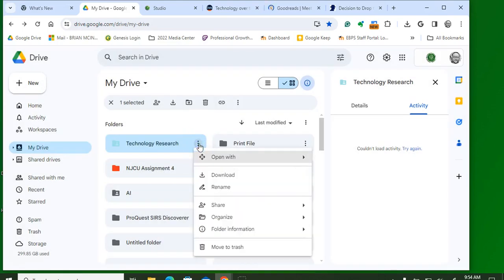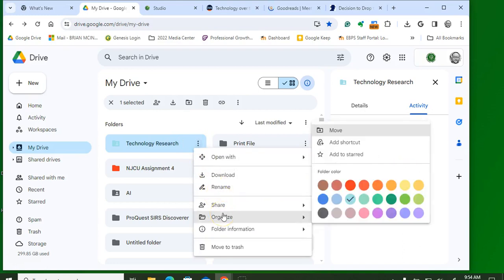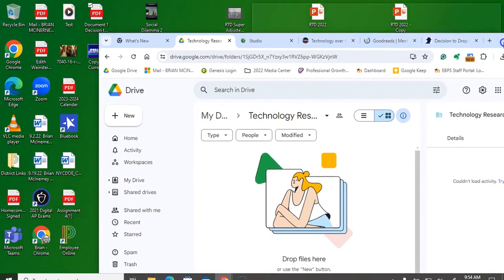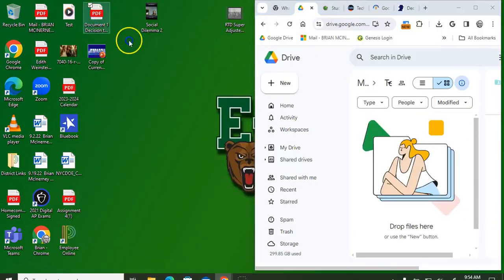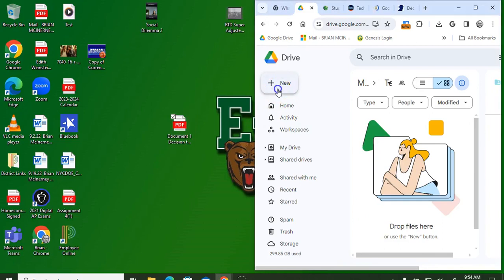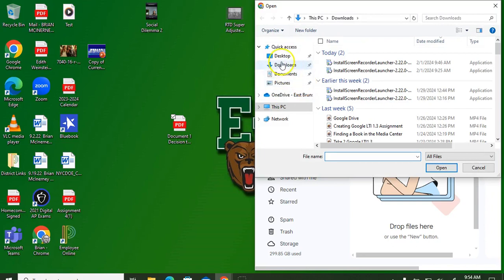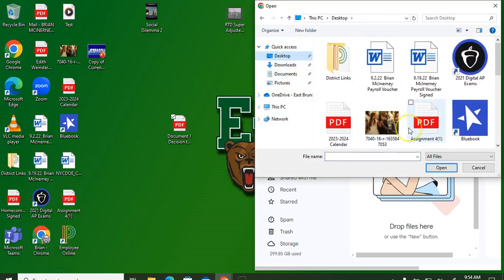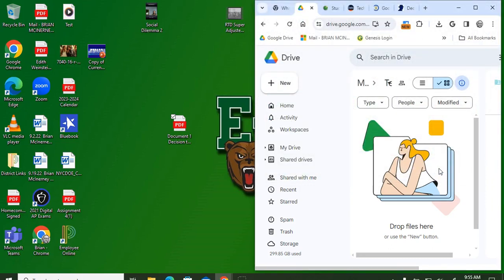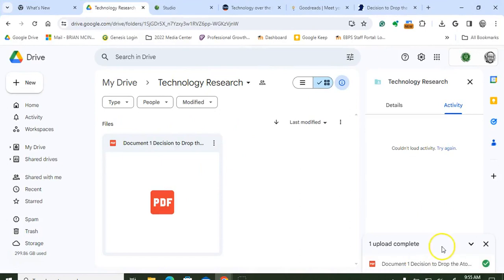We're also going to go to organize. Actually, we're going to open this folder. All right, so we could drop files in here by simply drag and drop. We could do it this way and upload the folder like that, or we can do it this way by file upload, and then we're going to go to wherever you saved it. Mine's under my desktop, and there's our document, and we're going to hit open. And you could see on the side here it will say the file is added.